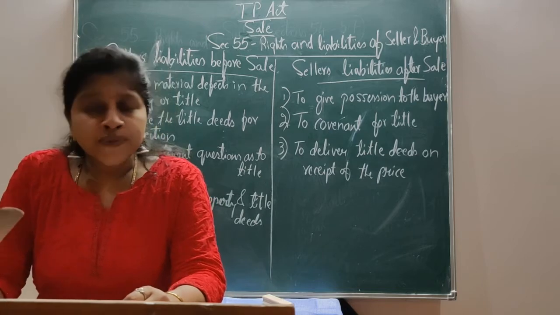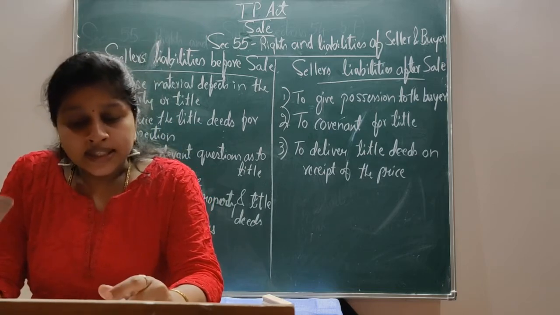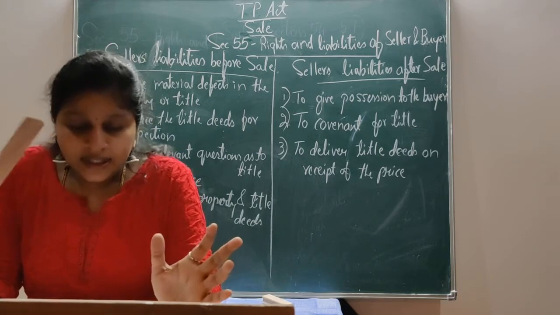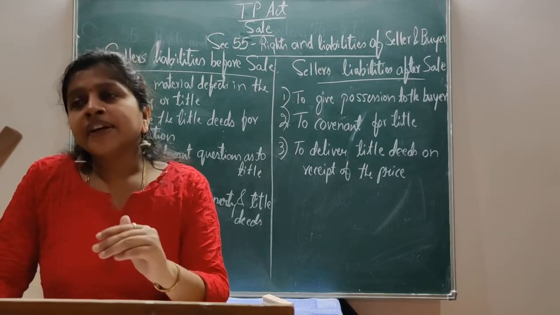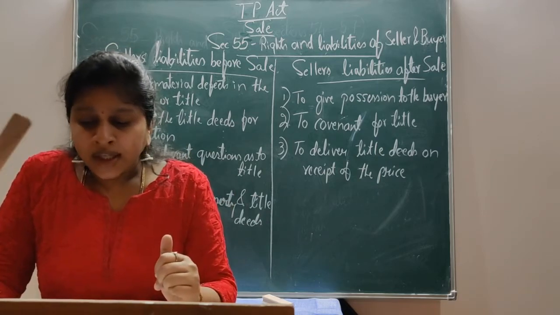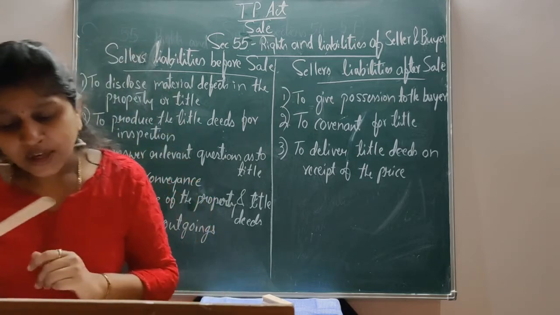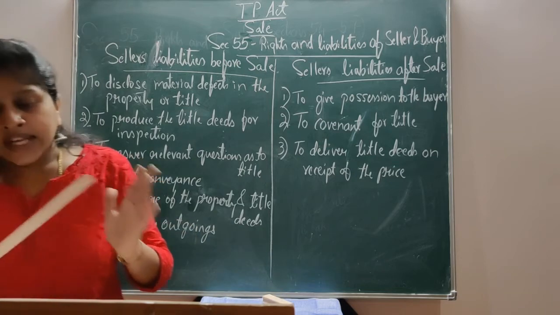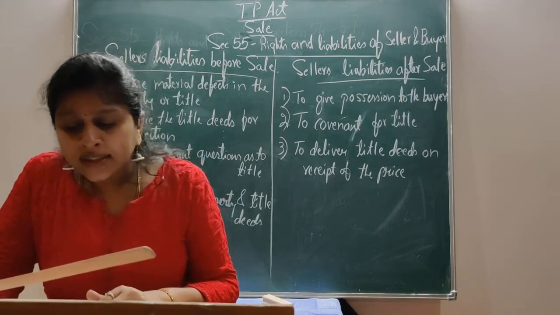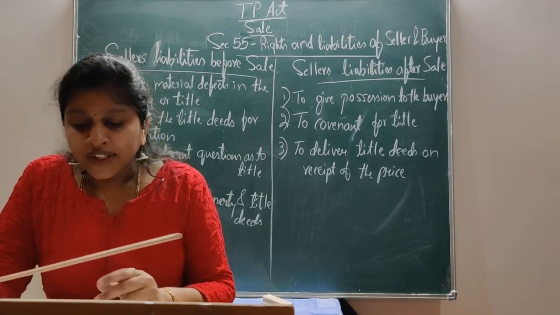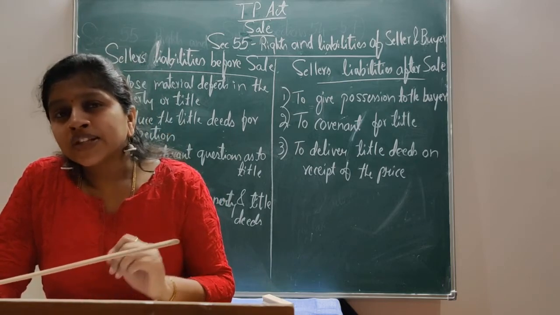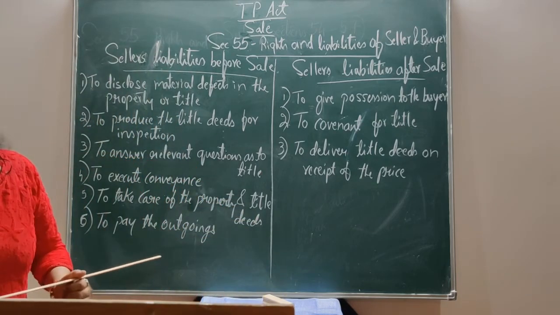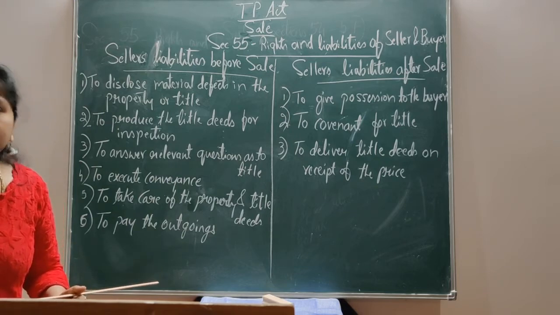In between the contract of sale and delivery of possession, the seller continues to be the owner, so he has to keep the property intact so it can be delivered after the sale to the buyer. It is the duty of the seller to preserve the property and the title deeds till it is transferred to the buyer. Here the position of the seller is that of a trustee. He holds the property as a trustee holds. This is one of the liabilities of the seller, to take care of the property until it is transferred to the buyer.